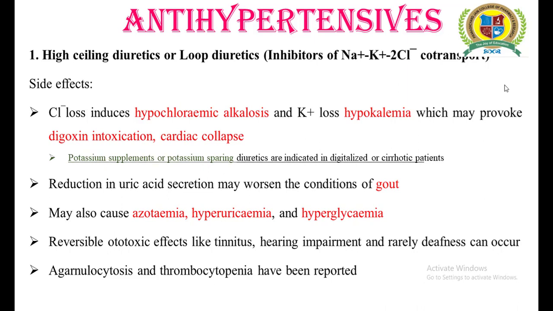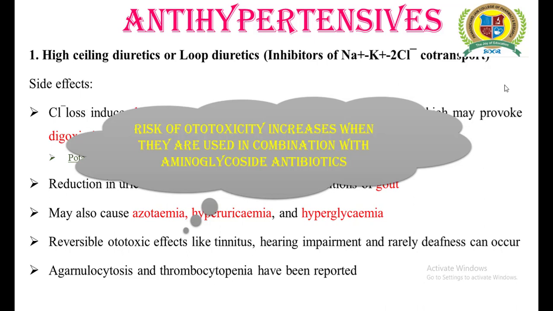And the most important thing that we should remember, being a pharmacist and being paramedical staff, is that we should not administer the loop diuretics along with the aminoglycoside antibiotics. Why? The risk of ototoxicity increases when these two categories of drugs are given in combination. The aminoglycoside antibiotics themselves produce ototoxic effects, and if loop diuretics and aminoglycoside antibiotics are given in combination, the risk of ototoxicity is increased.